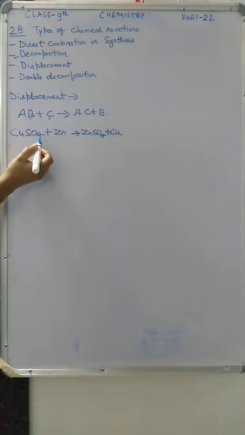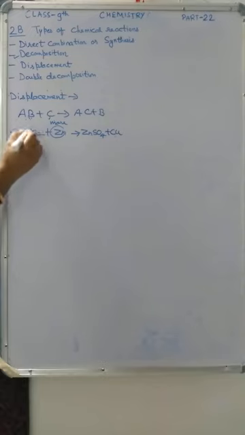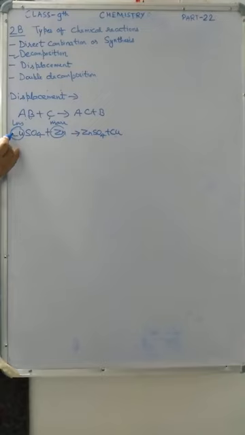Now you can see in this that zinc is more active and copper is less active. Since zinc is more active, it displaces copper, and that is why it is called a displacement reaction.